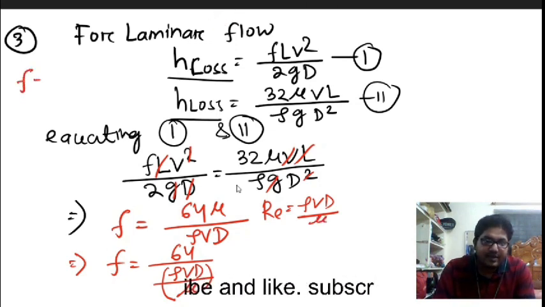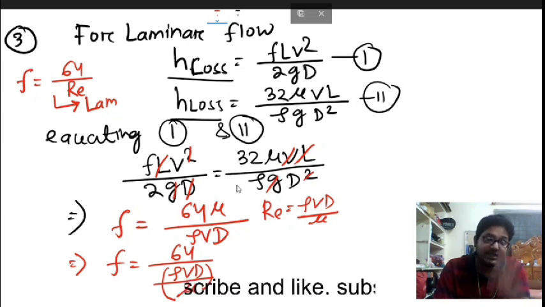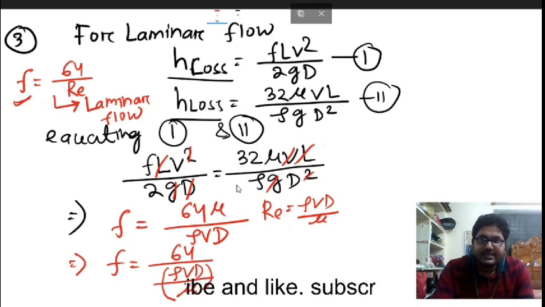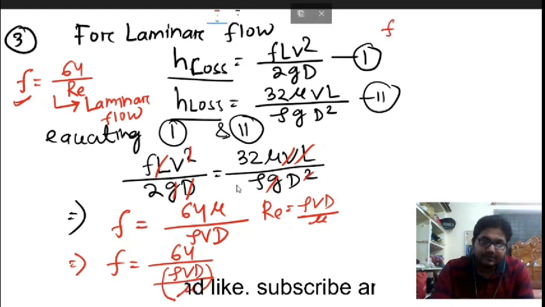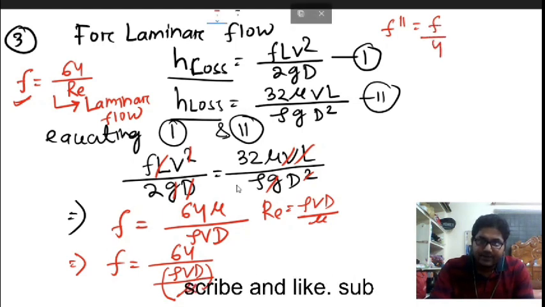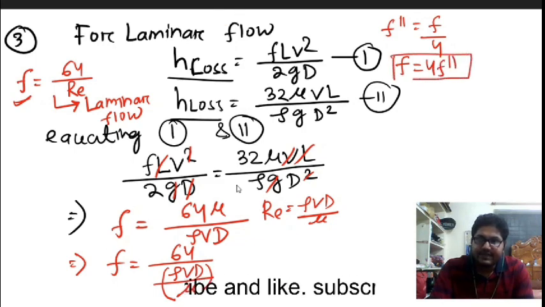So you can write down this f will be equal to 64 by Re, and this is for laminar flow. If the friction factor is not given to you, you can still find out this friction factor by finding this Reynolds number. So this is for laminar flow. Okay, and we already know this f double dash will be equal to f by 4, means this coefficient of friction will be equal to 1 by 4th of the Darcy-Weisbach friction factor. So f will be equal to 4 into this f dash.